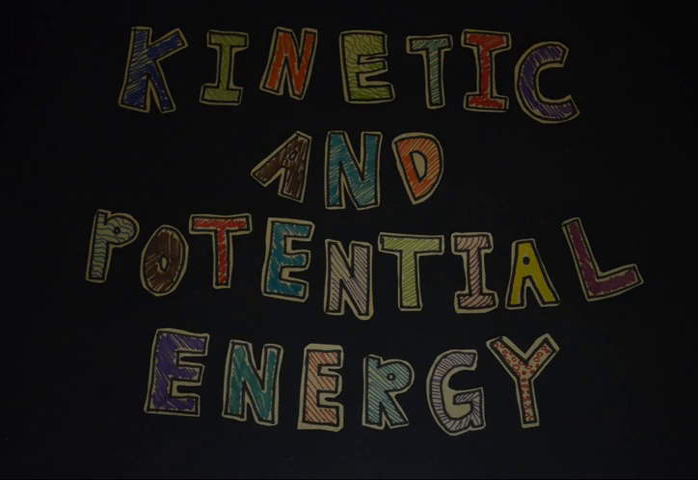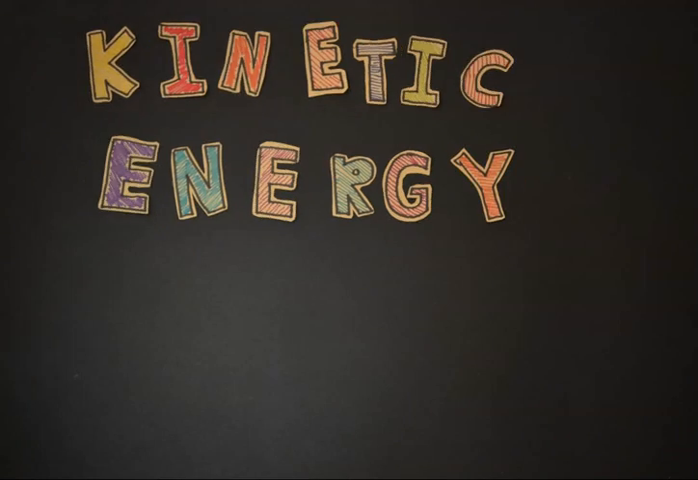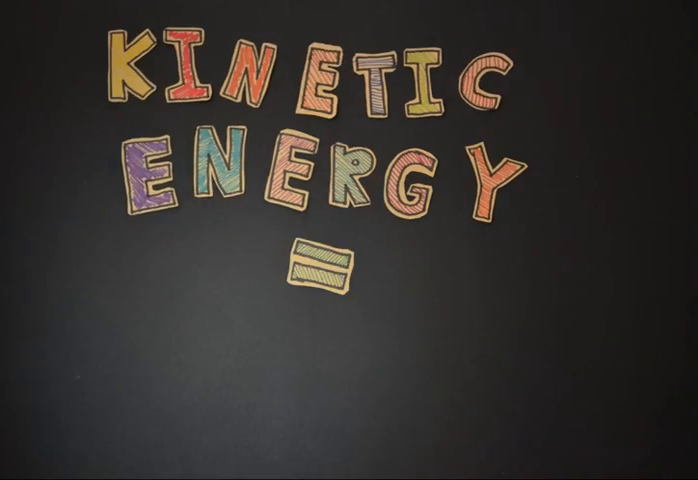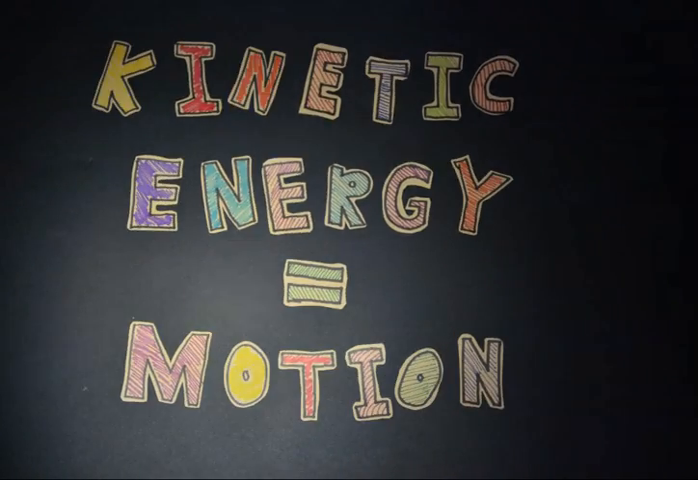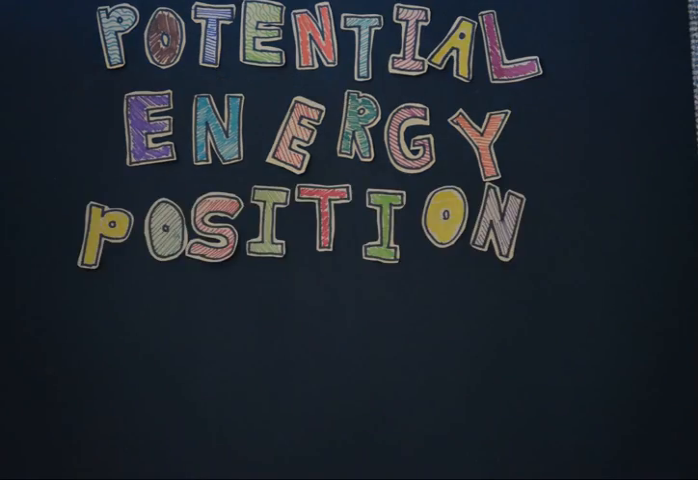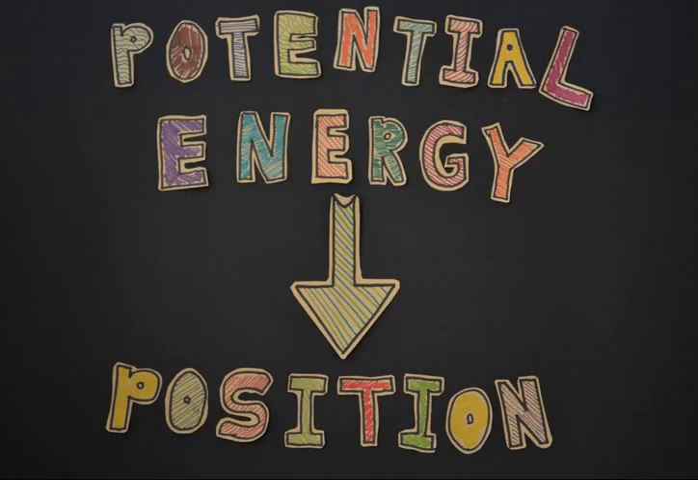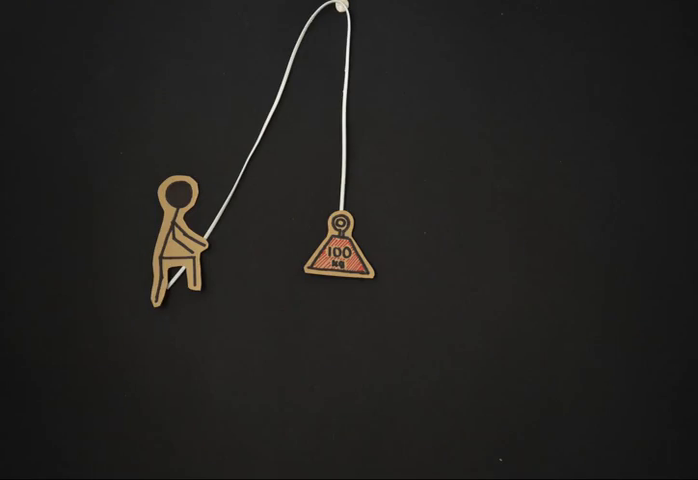Mechanical energy is made up of kinetic energy and potential energy. Kinetic energy is the energy associated with the motion of an object. The word kinetic comes from the Greek word kinesi, meaning motion. Potential energy is energy associated with changing the position of an object. But what do we mean by this?